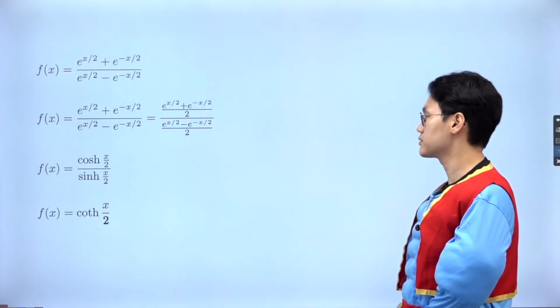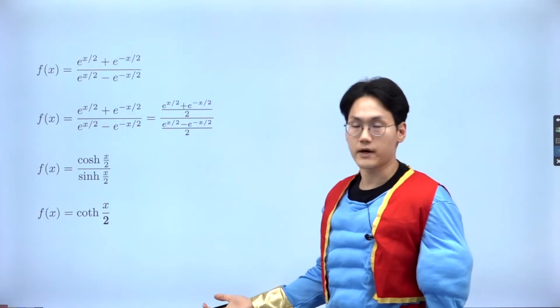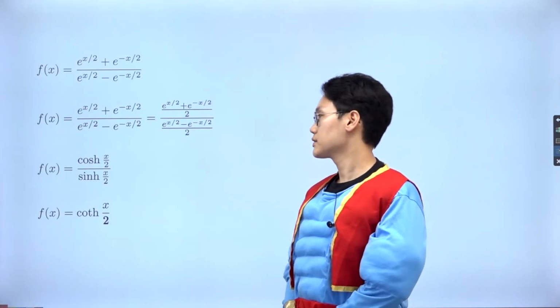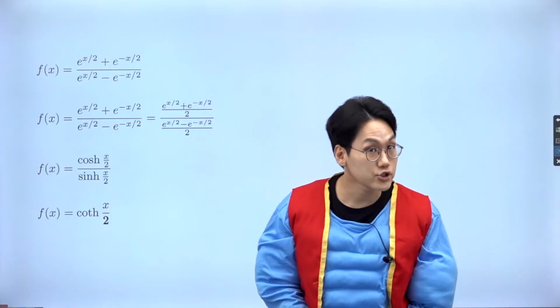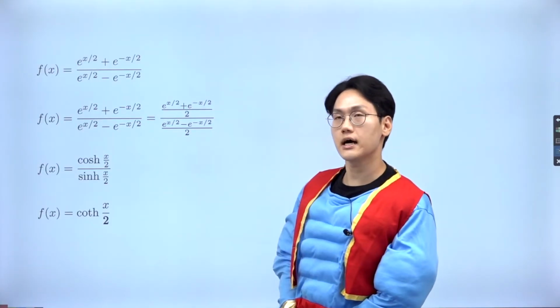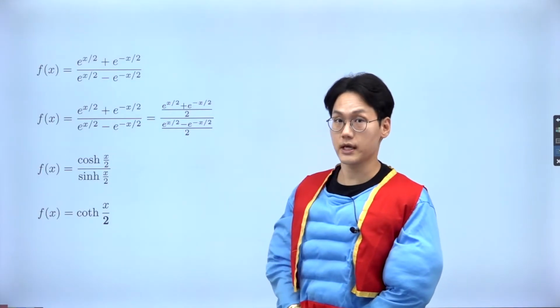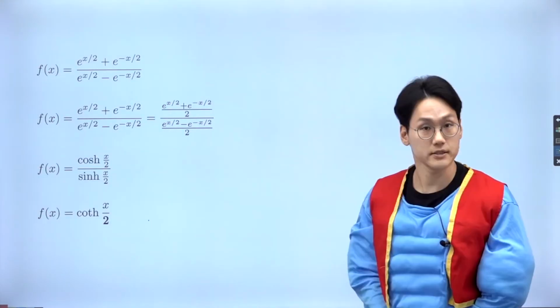So that's great. Well, that's how we define it, right? The sine over cosine is a tangent, but if it's a cosine over sine, that's cotangent. But if it's a hyperbolic cosine over hyperbolic sine, we define it as a hyperbolic cotangent. So that's what we have here. Okay, that's very good.